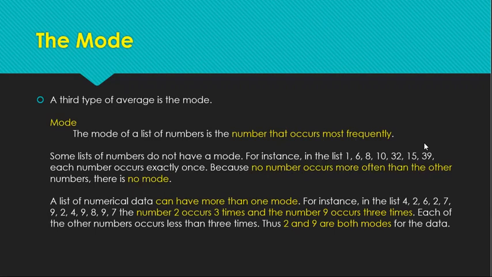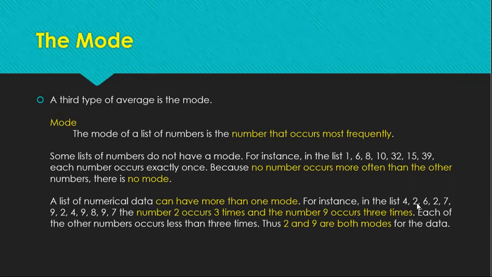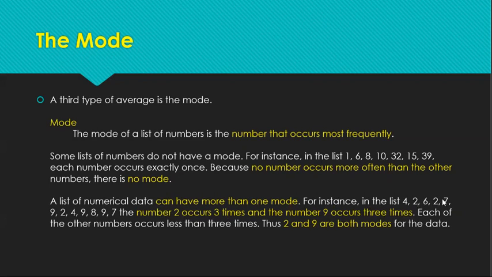So a list of numerical data can have more than one mode. For instance, we have here an example: 4, 2, 6, 2, 7, 9, 2, 4, 9, 8, 9, 7. The number 2 occurs 3 times and the number 9 occurs 3 times. So can we check this? The number 2 occurs 3 times. So 1, 2, 3. Okay, so this is correct.